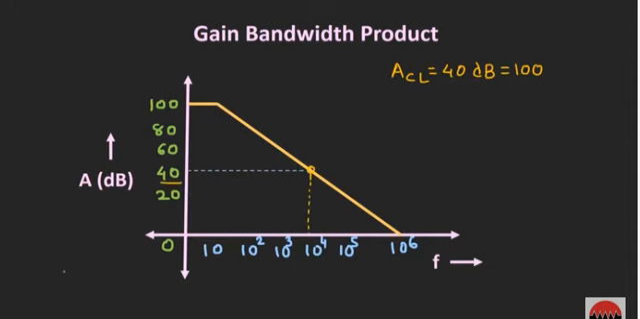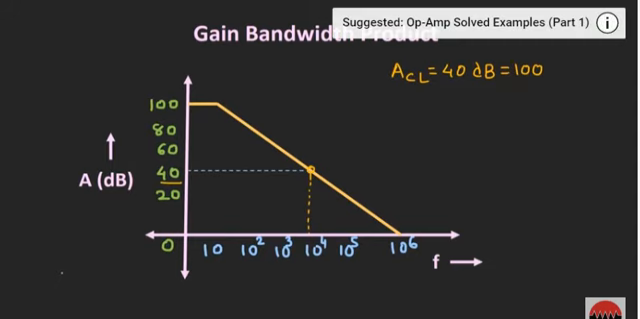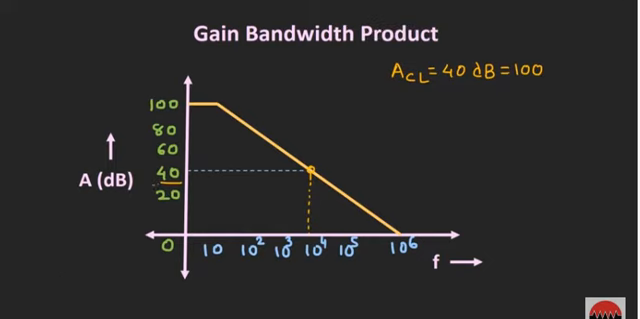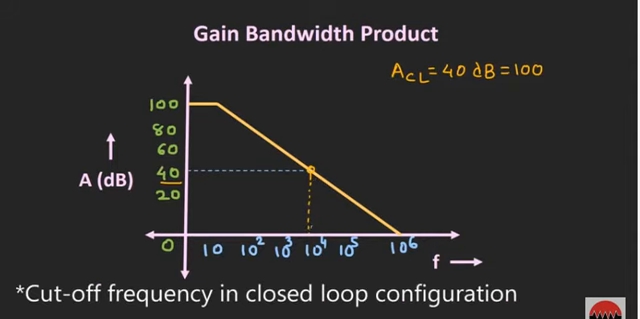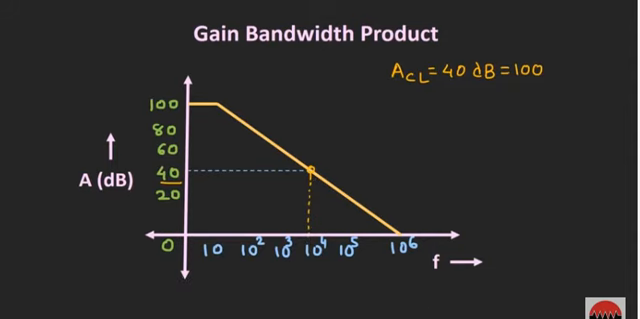Let us say we are using this op-amp in a closed loop configuration, and we have set the gain of the op-amp to 40 dB, which corresponds to 100. In the frequency response we will get a constant gain of 40 dB until the point where this gain line intersects the open loop gain response of the op-amp. Beyond this intersection point, the response will be similar to the open loop response of the op-amp, and this intersection point is known as the cutoff frequency of the op-amp. Below this cutoff frequency the gain of the op-amp will be constant.